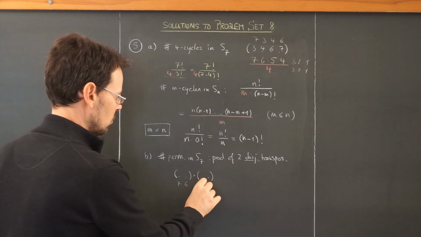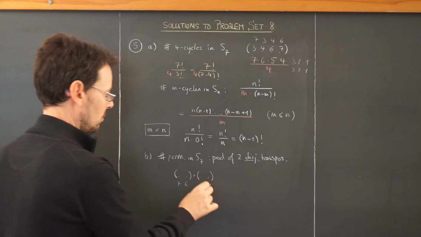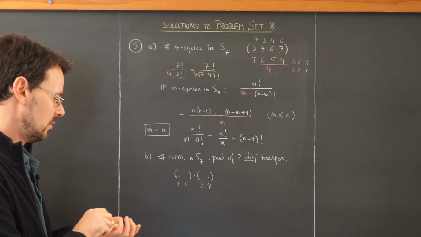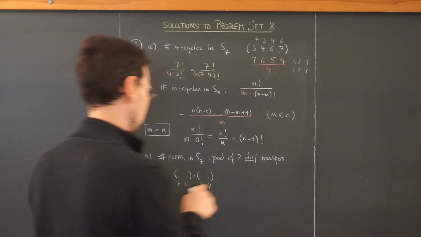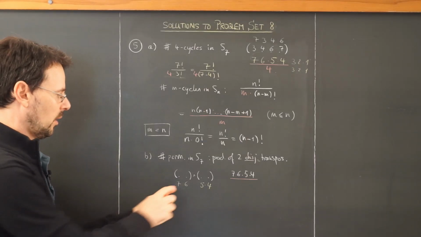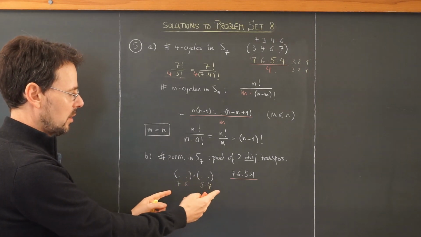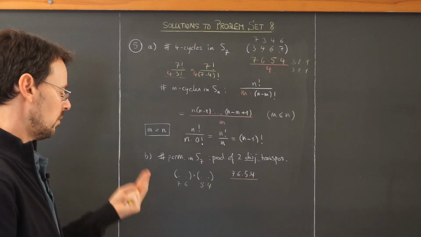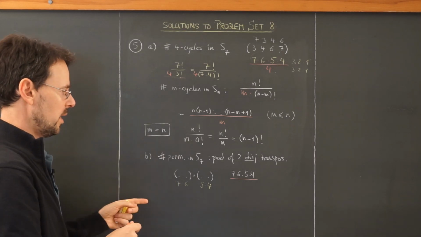They need to be disjoint, so I'm left with 5 and 4 because I can't repeat any of these numbers.